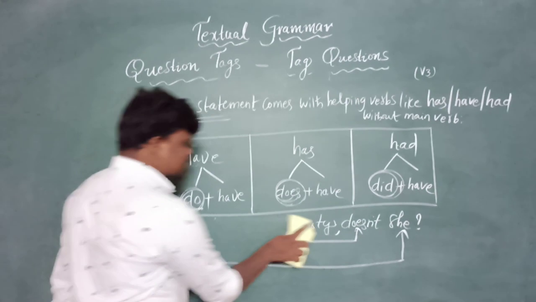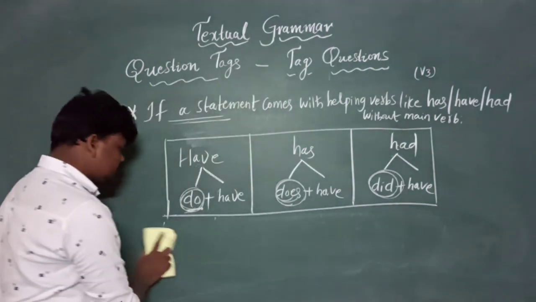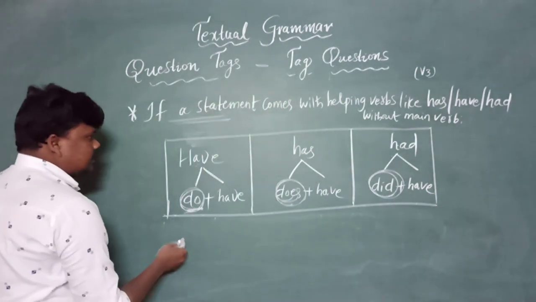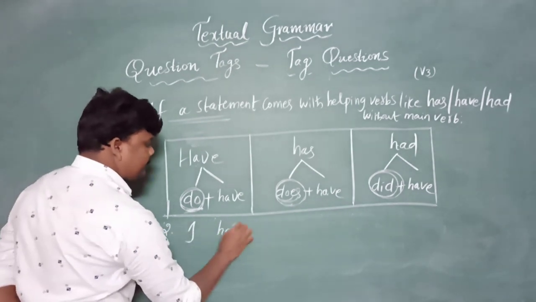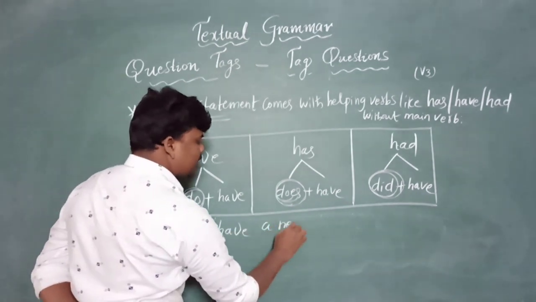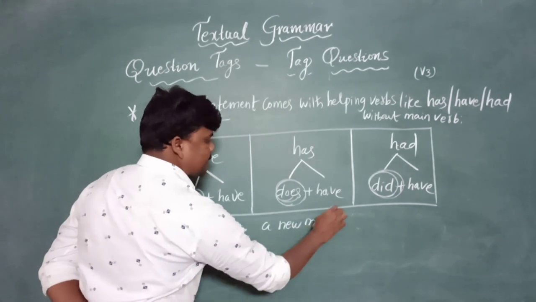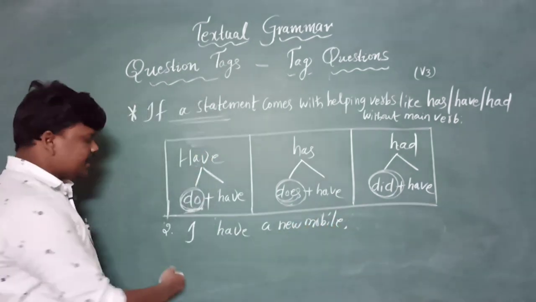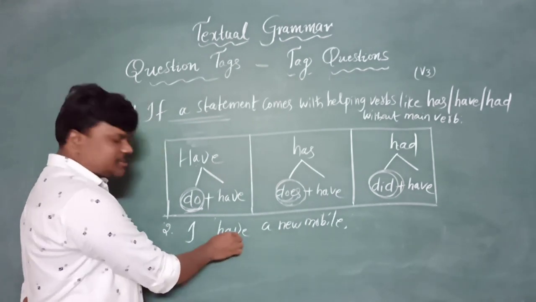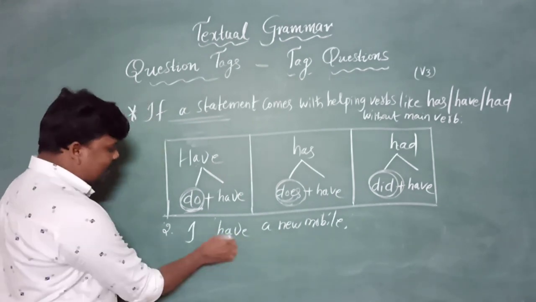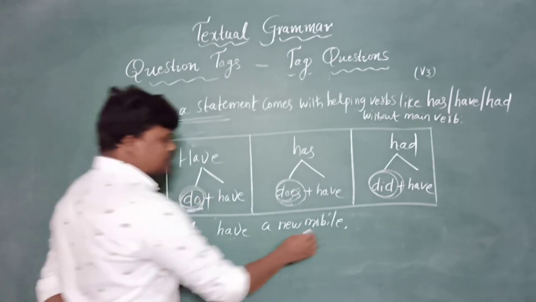Let's look into one more example based on the table. I have a new mobile. See, have came lonely without any help of a main verb. If have came, we need to take the help of do.